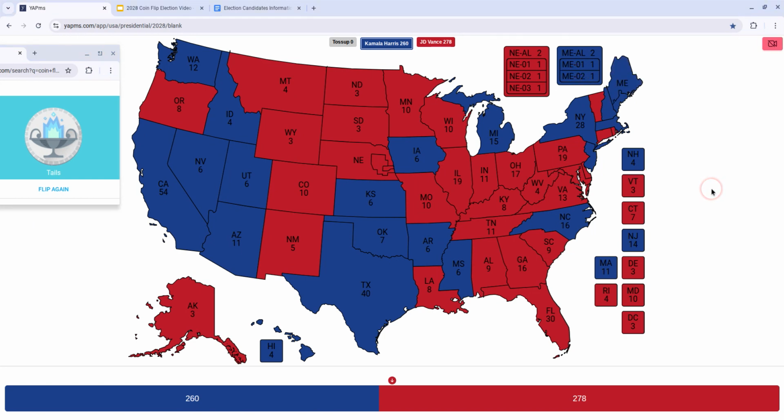Okay, so let's quickly talk about this and I'll go on my rant. J.D. Vance sadly won the U.S. election, getting 278 electoral votes, and Harris only got 260. This is a lot closer than in real life, because in real life, Harris only got 226. So the only good thing to come out of this video is that Harris got more electoral votes.